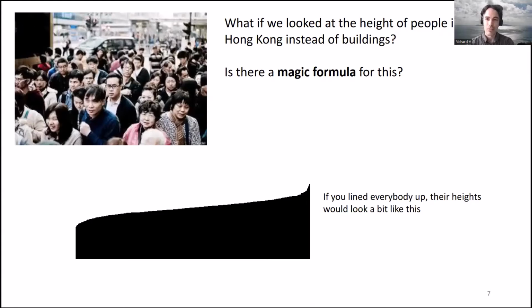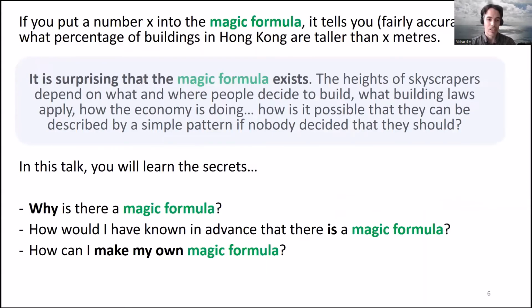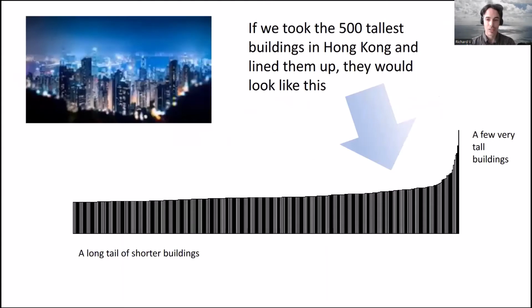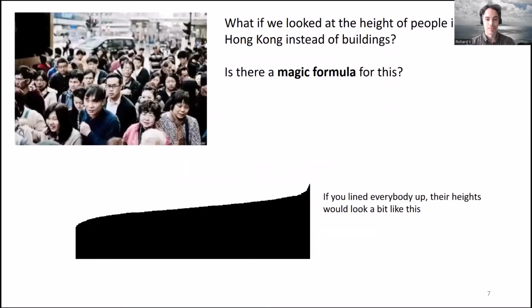So this shape looks a bit different to the buildings. It still has some very tall people at the end, but there aren't quite as many extreme outliers. And also at the bottom end, some people are very short, but there aren't a huge number of people who are much shorter than the tallest people. So look at this shape and then go back and compare it with the shape from the earlier slide. You can see it's a bit different. So is there a magic formula for this?